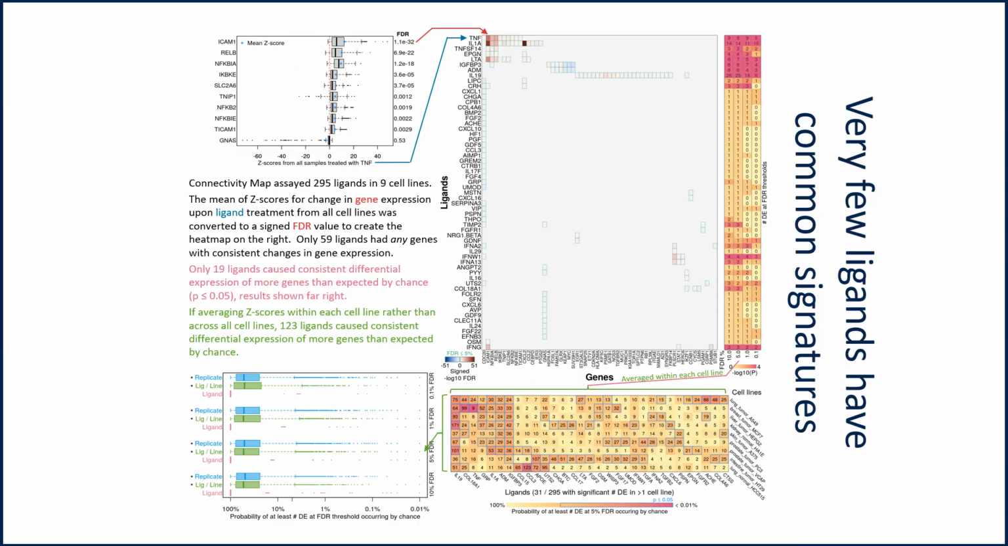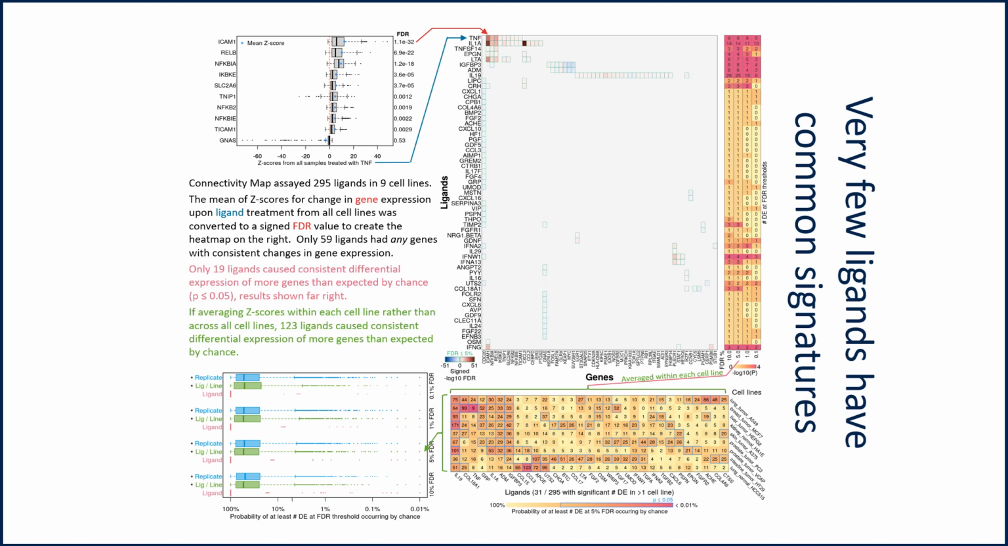We used Connectivity Map, a pharmacogenomics resource that includes gene expression assays of 295 ligands in 9 cell lines. If you average gene expression change across all 9 cell lines, those genes responding consistently will have higher magnitude Z-scores than those responding differently in different cell lines. That's what we were doing in the figure top left.